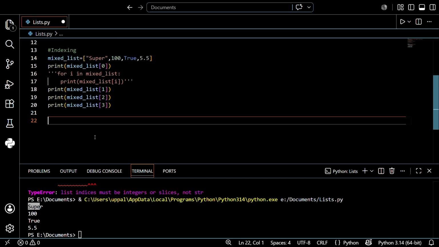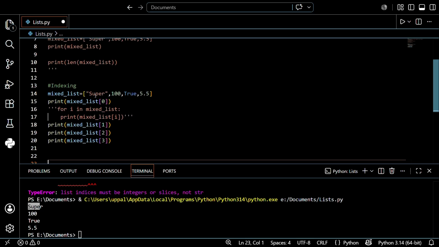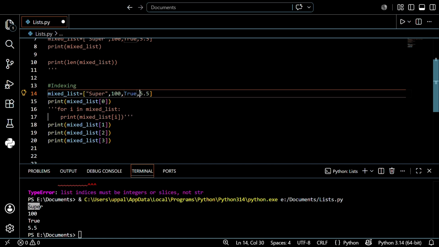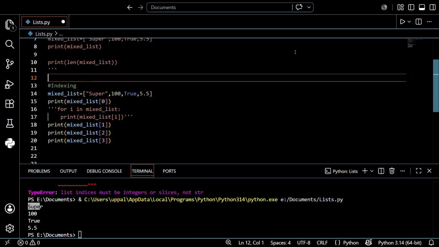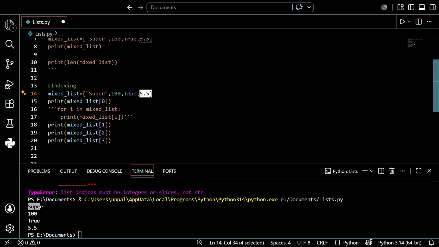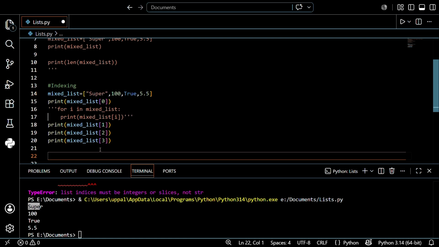I want to discuss another thing, guys. By using 0, 1, 2, 3 we are indicating the position: this is 0 position, this is 1 position, this is 2 position, this is 3 position. We are going from left to right, like this is the left part and this is the right part. If I want to go from right to left, it starts with -1, -2, -3, -4. I hope you understand, guys. It means 5.5 is -1, True is -2, 100 is -3, and super is -4. I want to try from right to left, not left to right. Let's see what will happen.